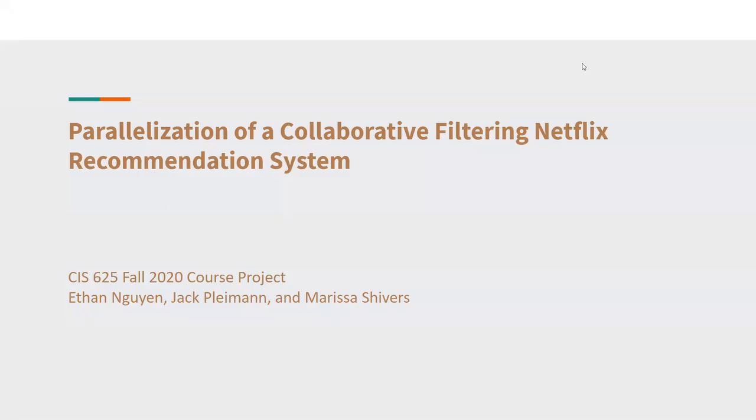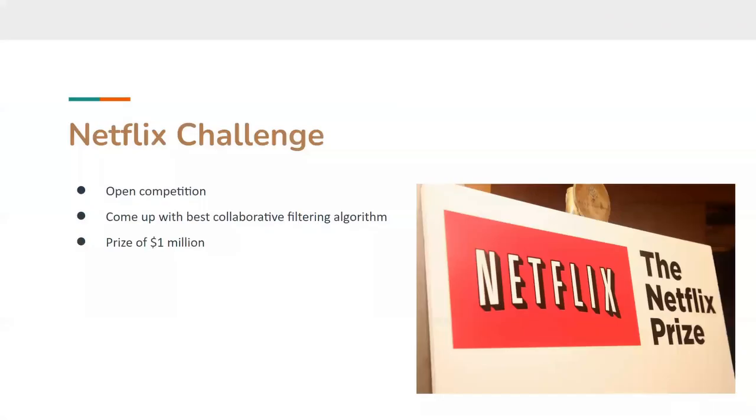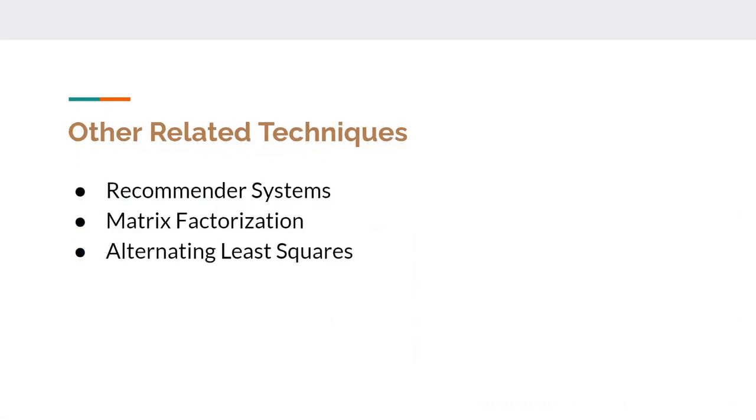So our project is focused on parallelizing a collaborative filtering system, and it is inspired by the Netflix challenge. The Netflix challenge was an open competition to find the best collaborative filtering algorithms for Netflix to use to predict ratings for films. Collaborative filtering uses previous ratings to predict what users would want to watch. It began in 2006 and ended in 2009 and had a prize of $1 million for the winning team.